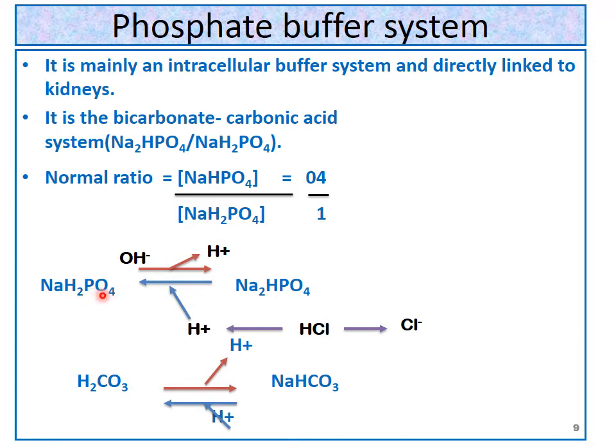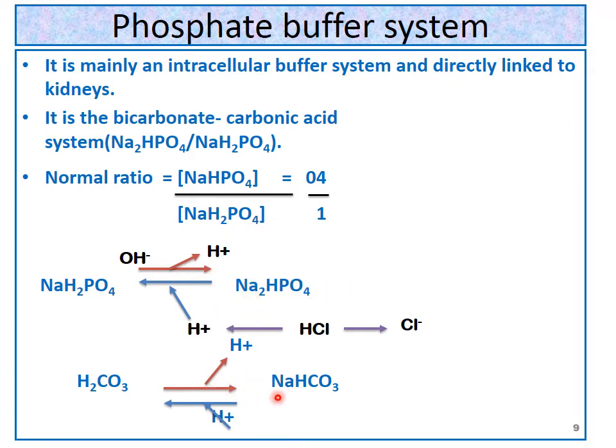This sodium dihydrogen phosphate comes in action when there is a basic environment. When it becomes a basic environment, it gives out H plus ion and again gets converted into disodium hydrogen phosphate. In this way, sodium dihydrogen phosphate and disodium hydrogen phosphate act as a buffer.